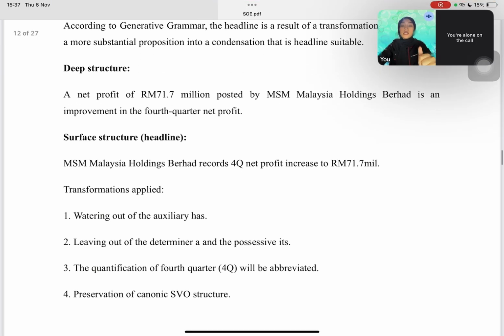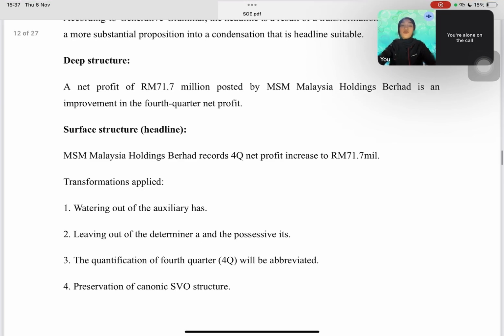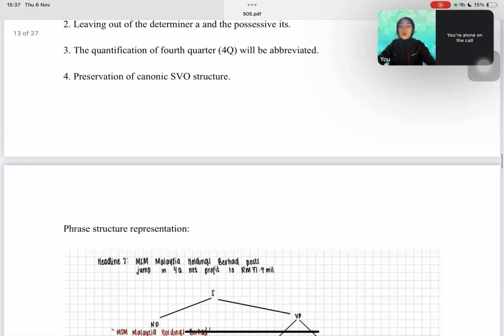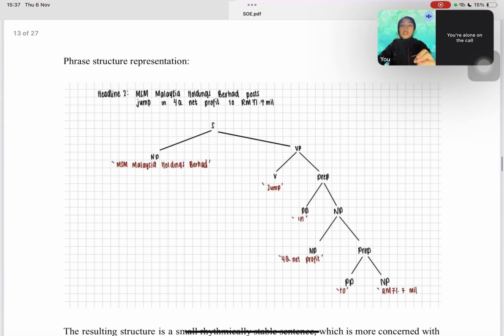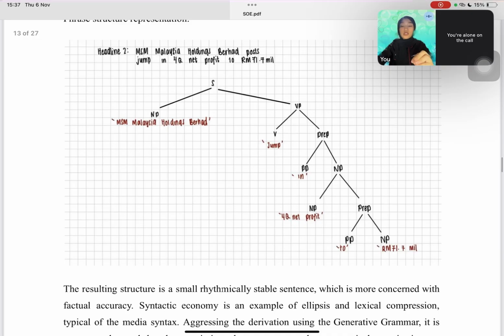So in essence, generative grammar reveals that headline syntax is not random, but it follows specific transformational rules that simplify language while preserving the meaning. So moving on, this is my tree structure representation for headline 2.